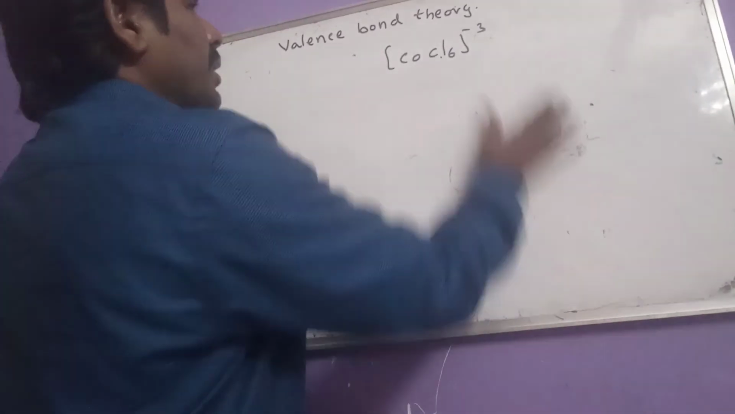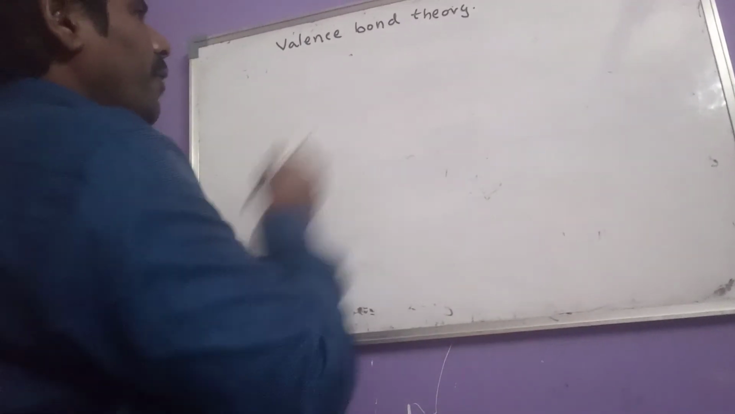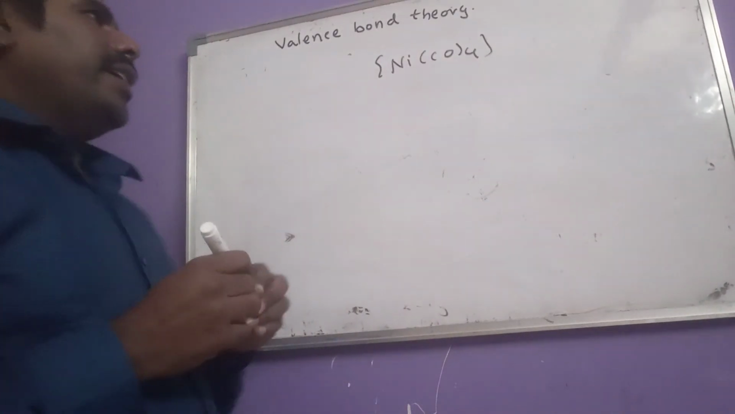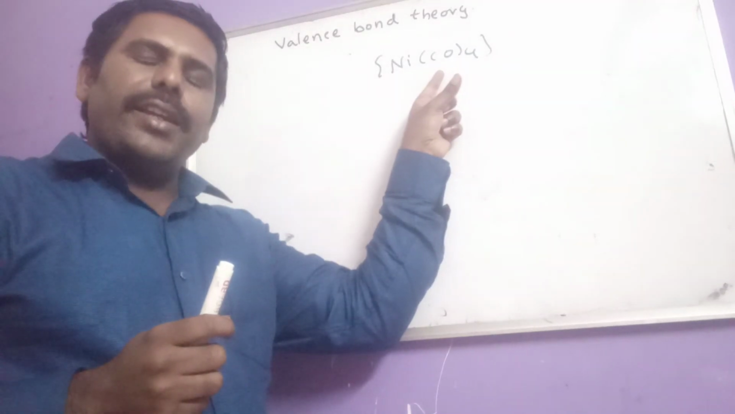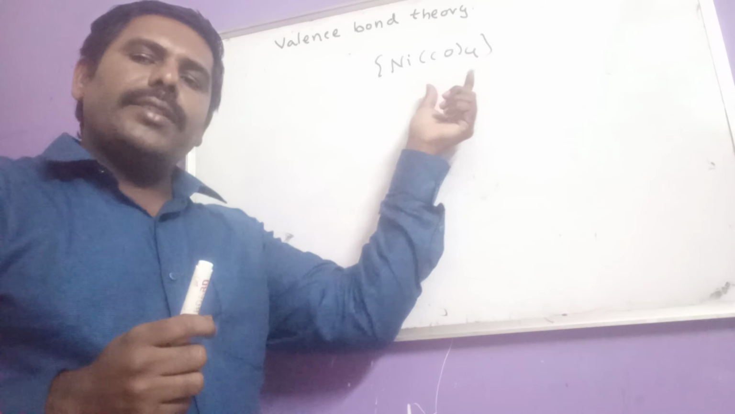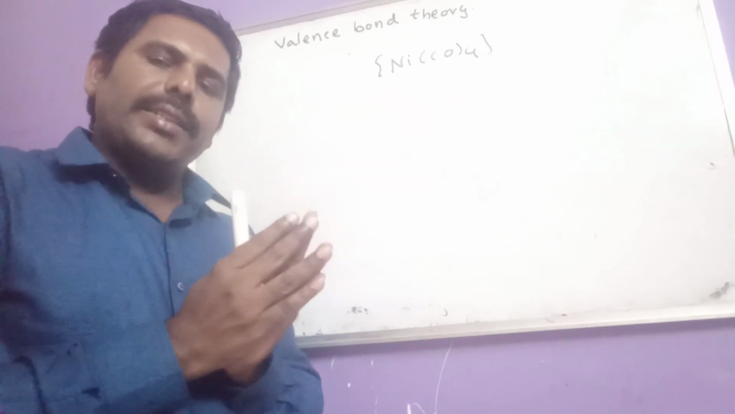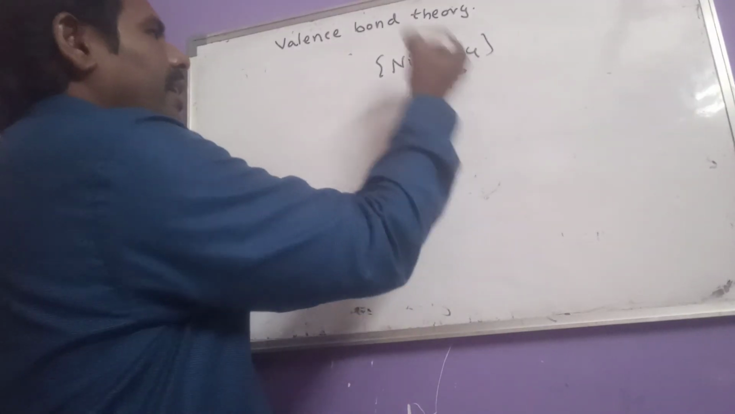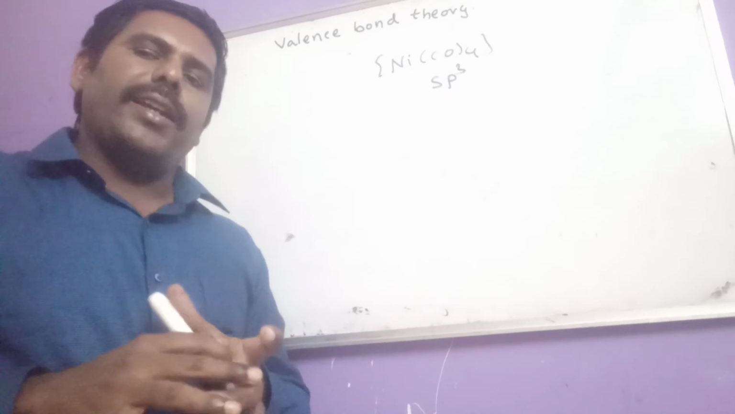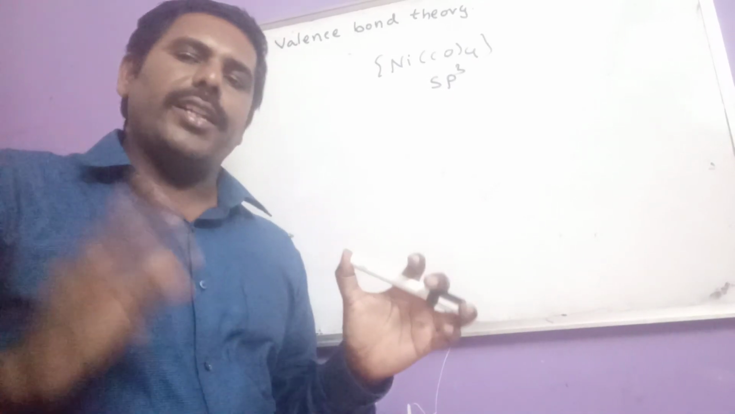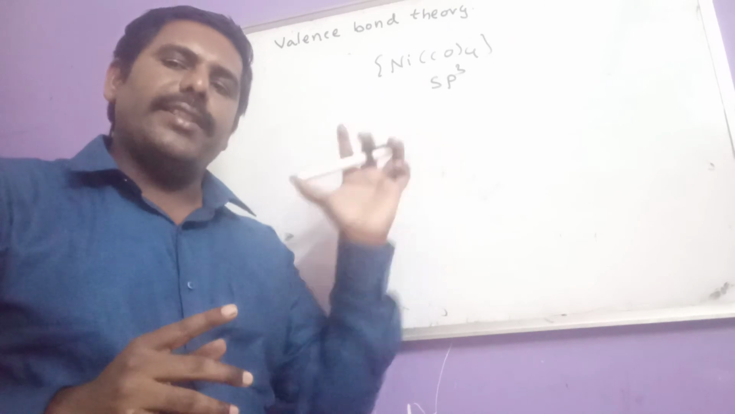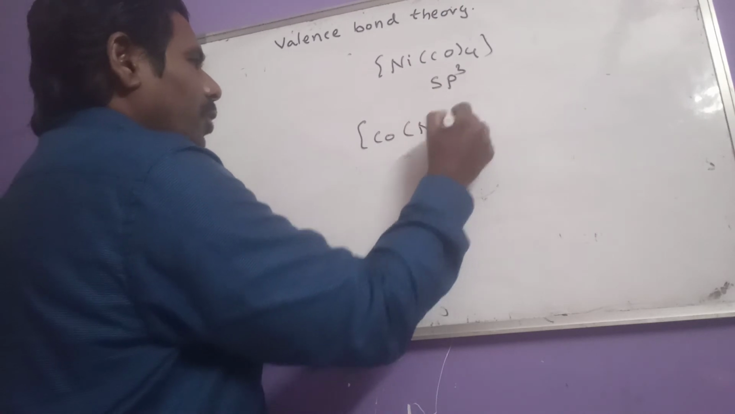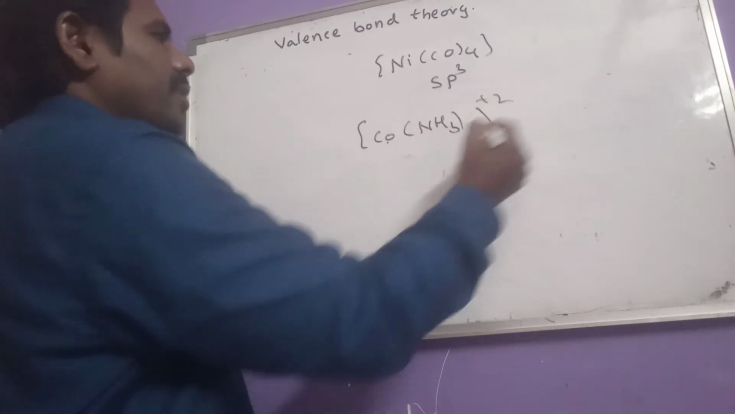Let us see here. The first exception is nickel tetracarbonyl. Generally, by observing the strong CO ligand, 4 strong ligands approaching, one can expect dsp2 hybridization. But one exception is here. This is undergoing sp3 hybridization, not dsp2 hybridization. You have to remember this as one exception. And another one, especially for CO, that too regarding the +2 oxidation state.